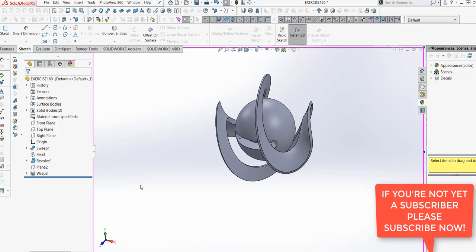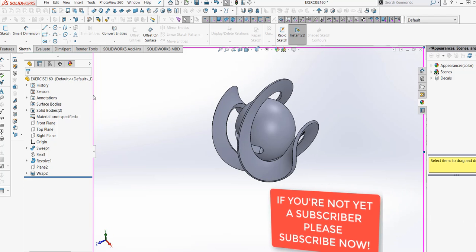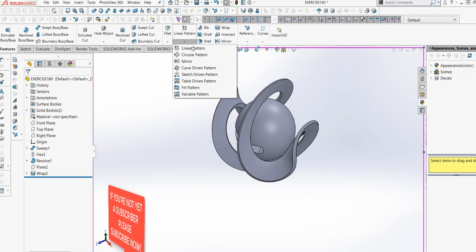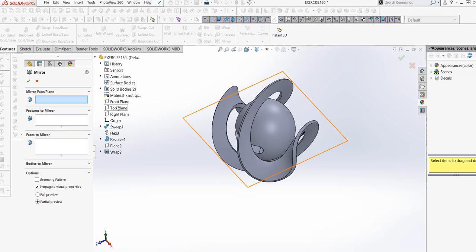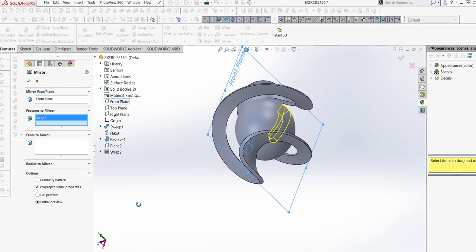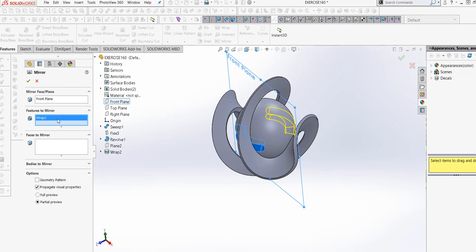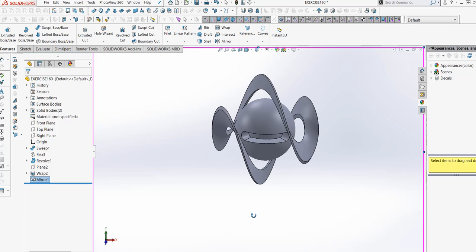And now, this wrap, I wanted to put it on the other side so both of them have a wrap. So let's go to Mirror, then use the mirror plane to be the front plane, and the feature to be mirrored is this Wrap 2. So automatically you can see also that the wrap is done on the other side to mirror it or copy it. Now both of them have those wraps.